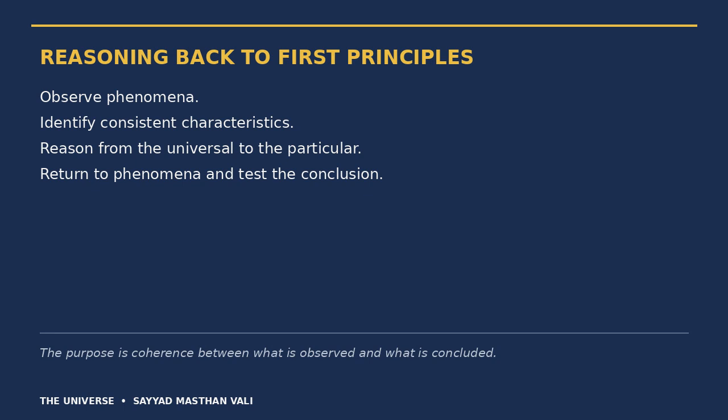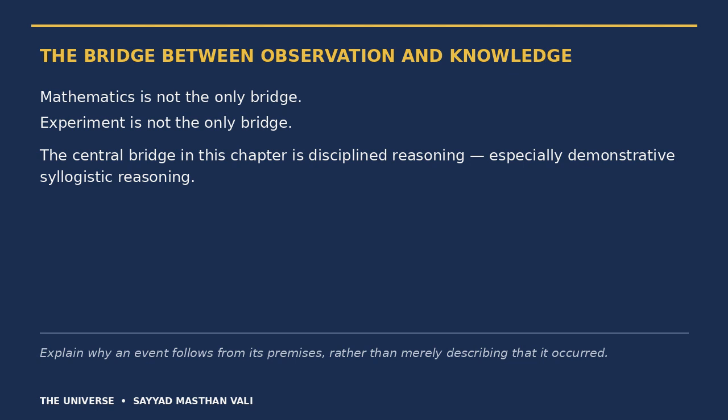Mathematics is not the only bridge between observation and knowledge, and experiment is not the only bridge. The central bridge in this chapter is disciplined reasoning, especially demonstrative syllogistic reasoning. It seeks to explain why an event follows from its premises. Once phenomena can be connected to principles through reasoning, the next question becomes unavoidable.